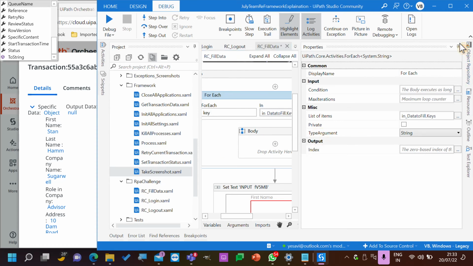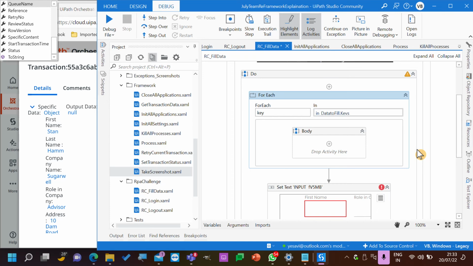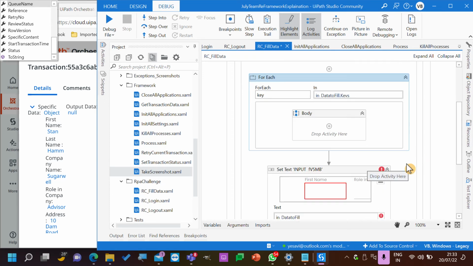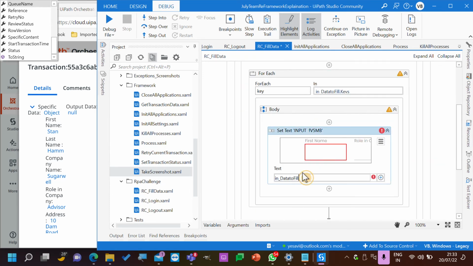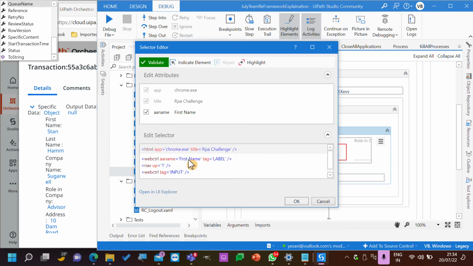This can be complex for some people, but just try to understand. We used a row and then we used columns, but here we already got a row. A row is a transaction item. In that, instead of columns we have keys. For each key, we'll just go ahead and we will add key. What do we need? In data to fill of key dot toString. Okay, we are just giving a key value, and here in this selector, instead of this one, we'll just add an item. So what we will add?